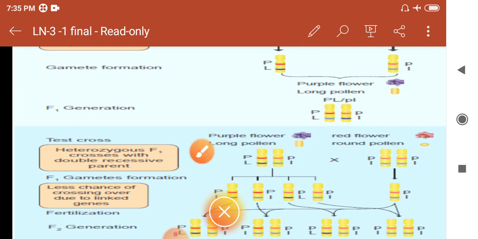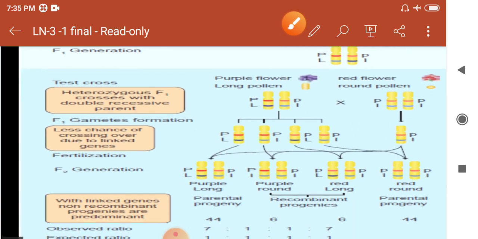And next we see a test cross. What is the test cross? The F1 generation character is crossed with any one recessive character. This process is called a test cross. So the F1 generation is crossed with one recessive character.